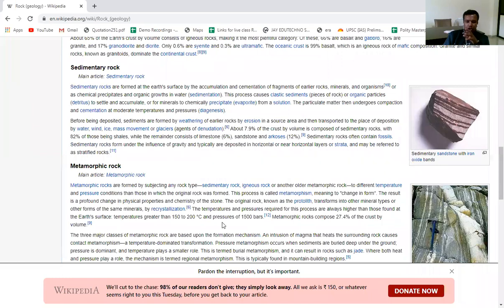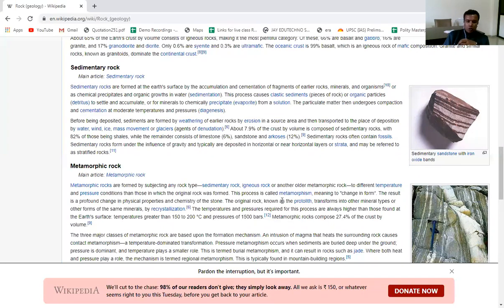Due to this temperature or pressure condition, there is a change in the physical and chemical properties of the original rock. The temperature or pressure conditions are different from those in which the original rock was formed. This process is called metamorphism, meaning change in the form. The result is a profound change in physical properties and chemistry of the stone.